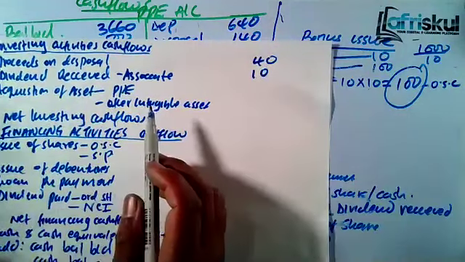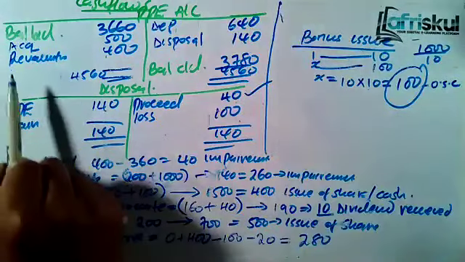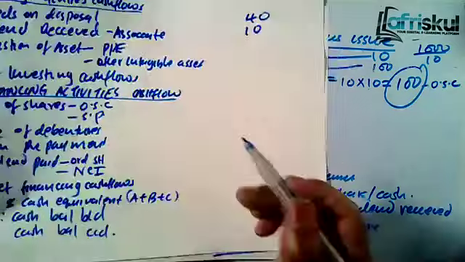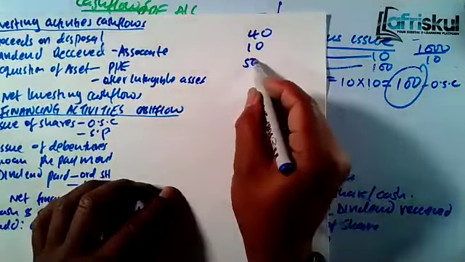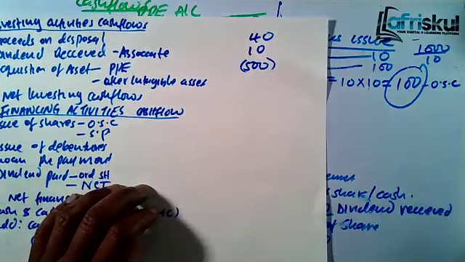Acquisition of assets, PPE. Let's look here. We are told that during the year, there was an acquisition of 500. So that means if you acquired for 500, this is not an inflow, it's an outflow. We are acquiring the assets, so we are incurring cash.